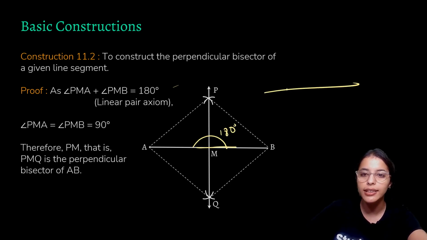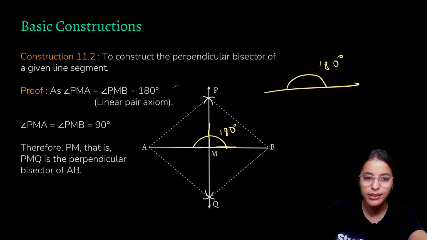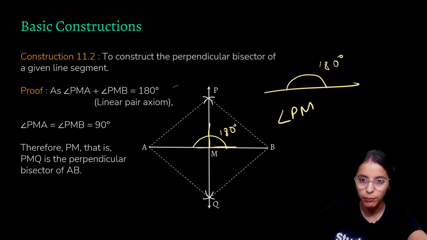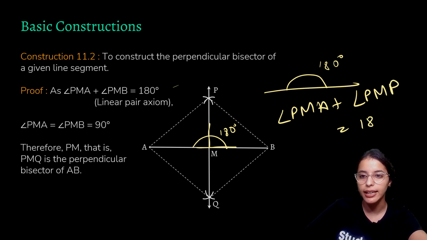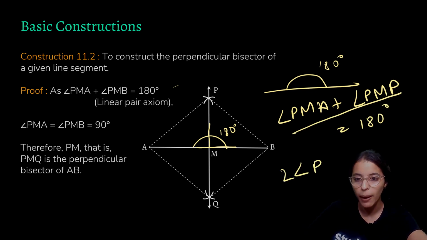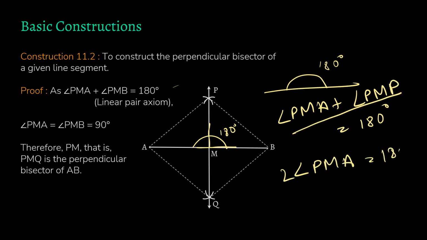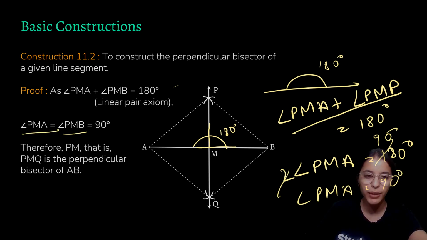We always know that this angle is 180 degrees, and these are making supplementary pairs. So we'll just add them up, that is angle PMA plus angle PMB should make 180 degrees. And we know that these two are equal, so I can just write 2 PMA equal to 180 degrees, and we cut 2 from here, it is 90 degrees. So PMA is coming out to be 90 degrees, and we already know that PMA is equal to PMB.